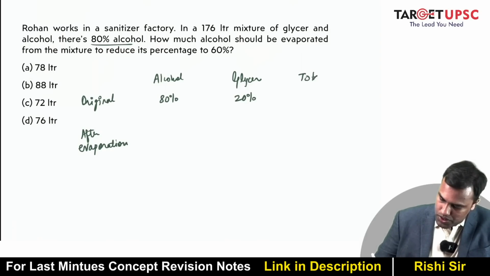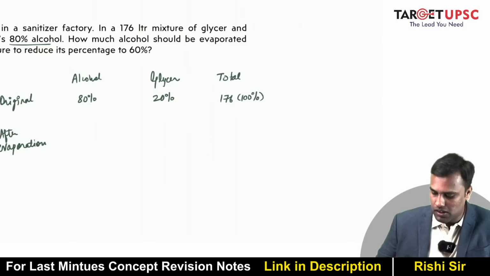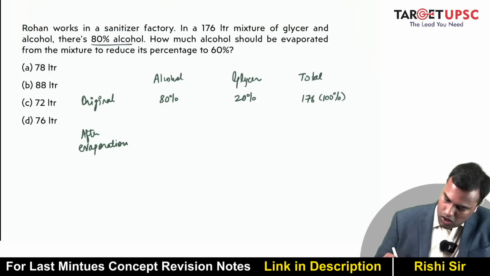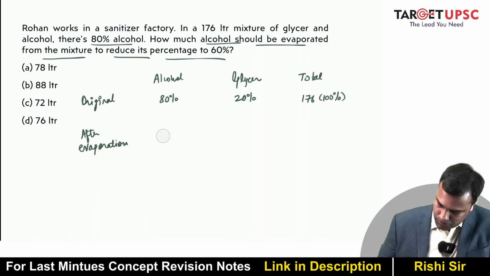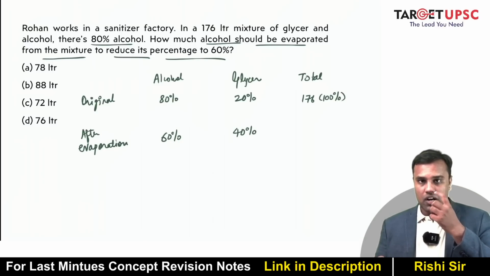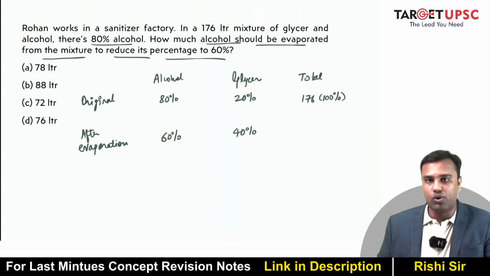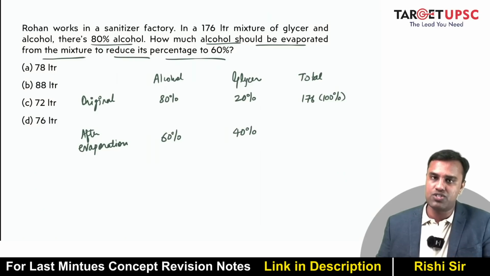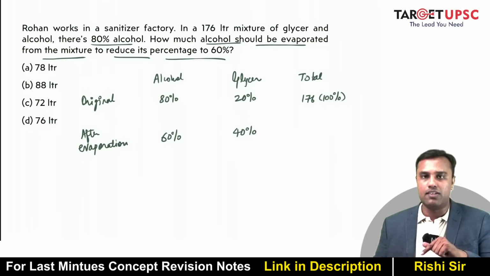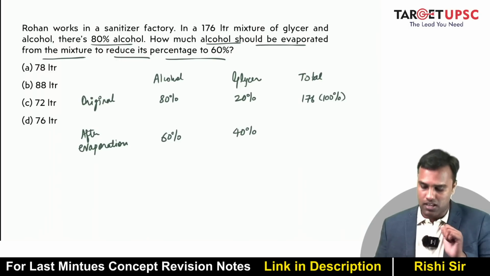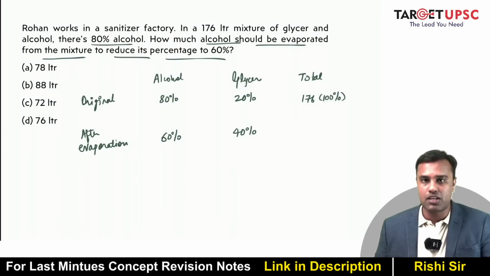And this total is how much? This total is 176 liters. So this basically is 100%, right? Now, how much alcohol should be evaporated from the mixture to reduce its percentage to 60%? Now, after evaporation, this becomes 60%. So, can I say glycer becomes 40%? Now, during evaporation, the quantity of alcohol is changing, right? So, in questions like this, please focus on something that is not changed. So in this case, glycer has not changed.